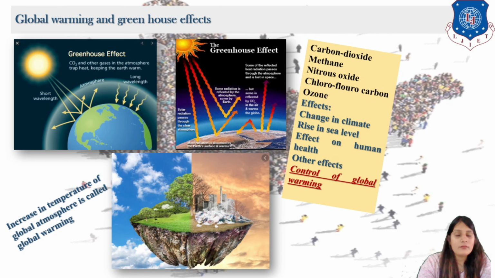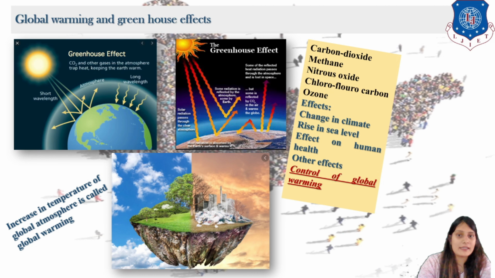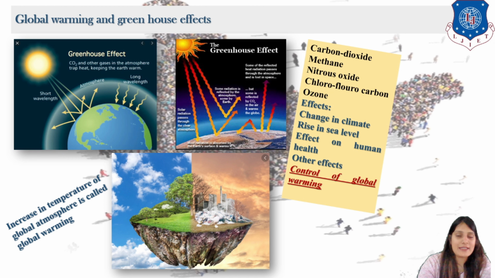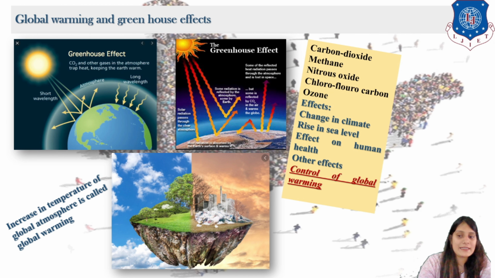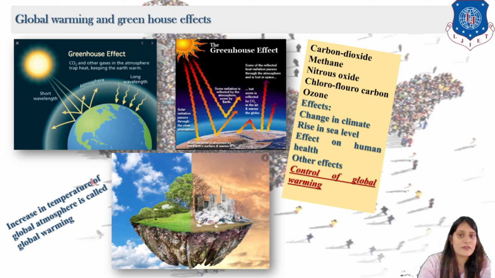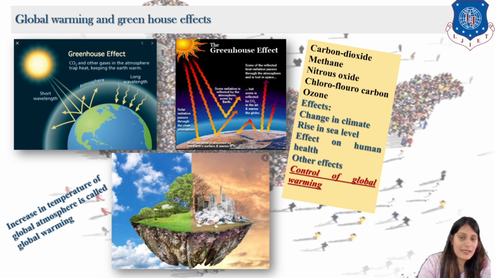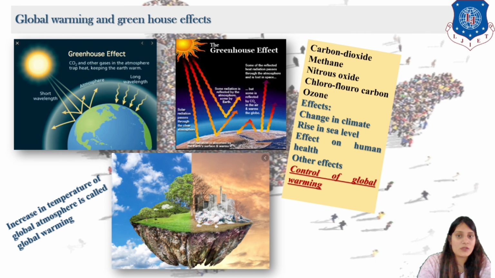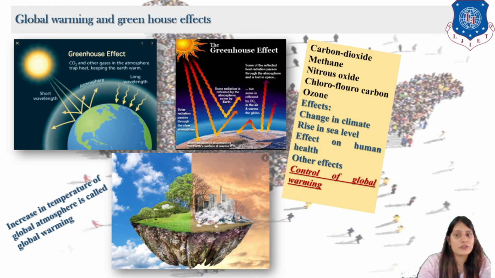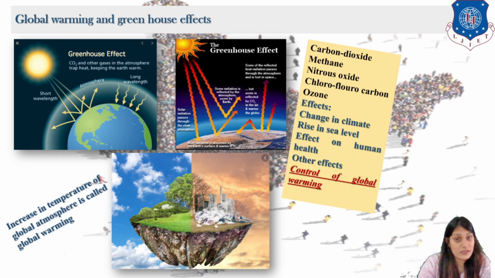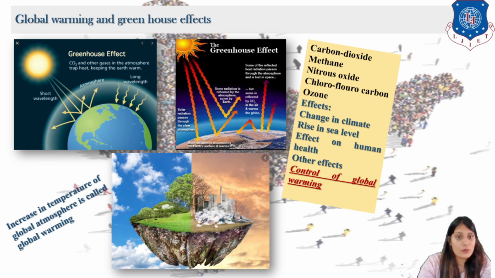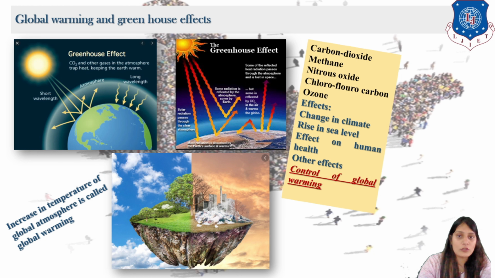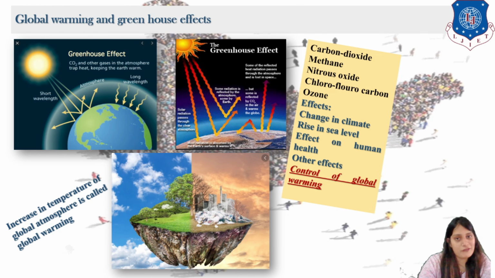Right? Now let us see greenhouse gases and global warming. I don't want to go much into detail as you all know this. Increase in temperature level of the global atmosphere is called global warming, and greenhouse gases you are very familiar with. The radiations which are coming in and the radiations which are thrown back. CO2 is what we are generally emitting. So which are the major causes? That is carbon dioxide, nitrous oxide, methane, chlorofluorocarbon, and ozone effect.